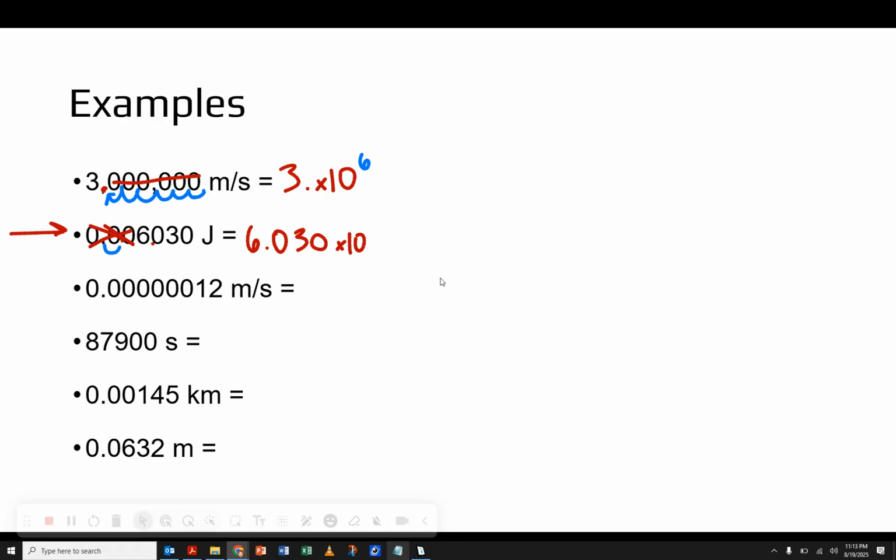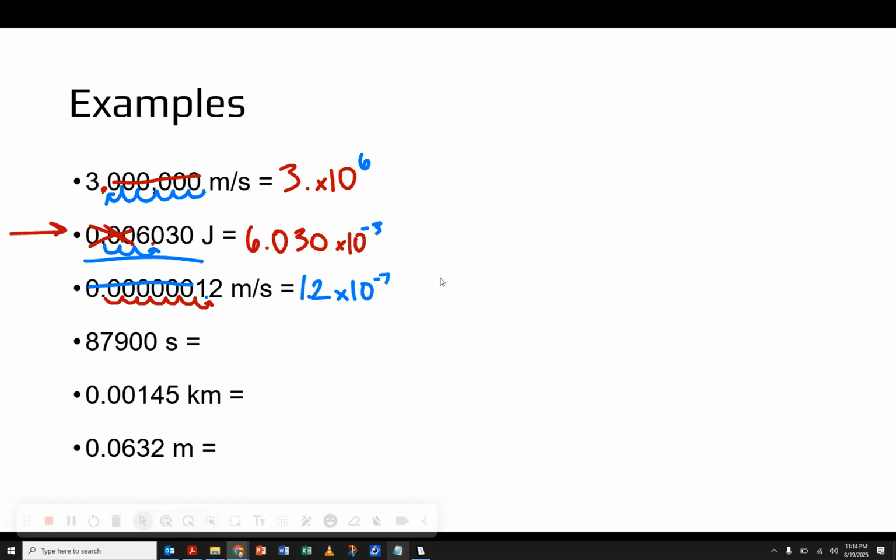This time I saw it here, and I had to move it 1, 2, 3 times to get it into its new spot. But because this number, 0.006030, the original number in standard form, is less than 1, I'm going to make that a negative 3. Keep going: putting my decimal after the first non-zero digit, getting rid of digits that are not sig figs, my base is 1.2. And then this is going to be times 10 to the negative, because this is definitely a small number. 1, 2, 3, 4, 5, 6, 7. So this is going to be 1.2 times 10 to the negative 7.